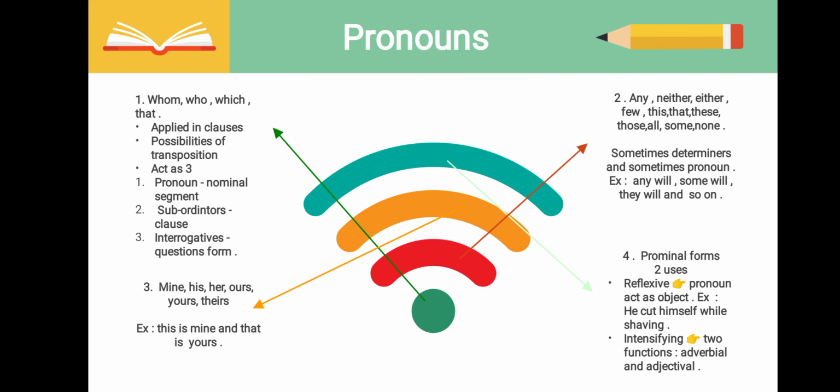Pronominal forms of pronouns. There are 2 uses of the pronominal forms of pronouns, that is reflexive and intensifying. Reflexive pronouns act as the object. For example, "He cut himself while shaving." Here, himself is the object. Then the second one, intensifying. It has 2 functions, that is adverbial and adjectival.